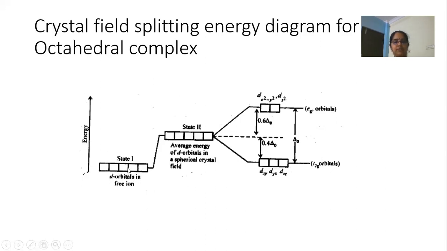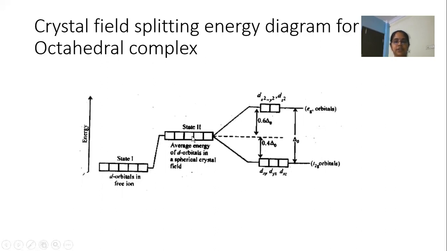In such a case, all the d orbitals will undergo repulsion equally and the energy of the d orbitals increases, but still they remain degenerate.